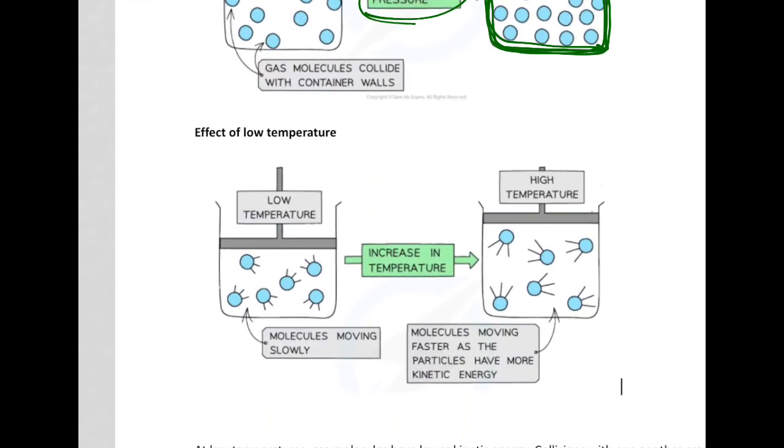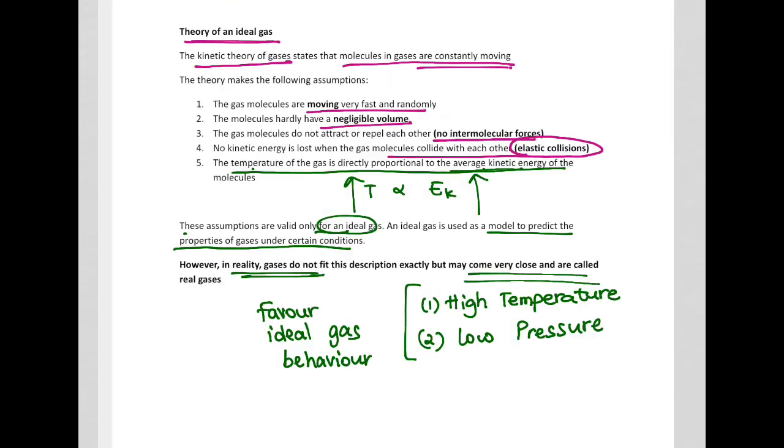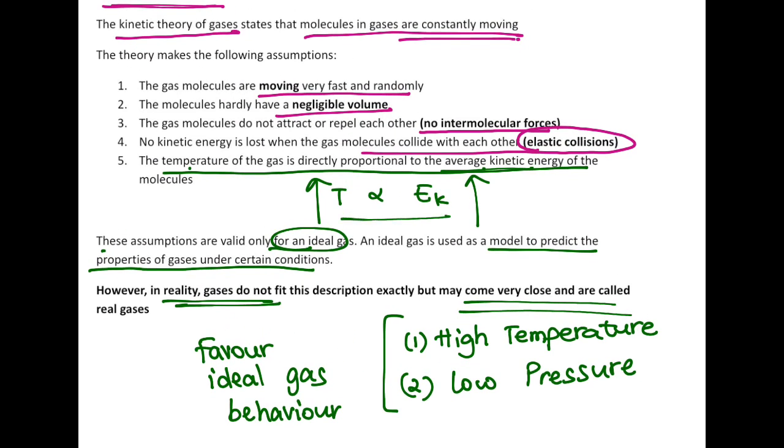The next case where you're going to have a real gas model, deviating from the ideal gas model, is at low temperature. So at low temperature, what happens? Low temperature means that particles are moving slowly, because we saw that temperature is directly proportional to kinetic energy.